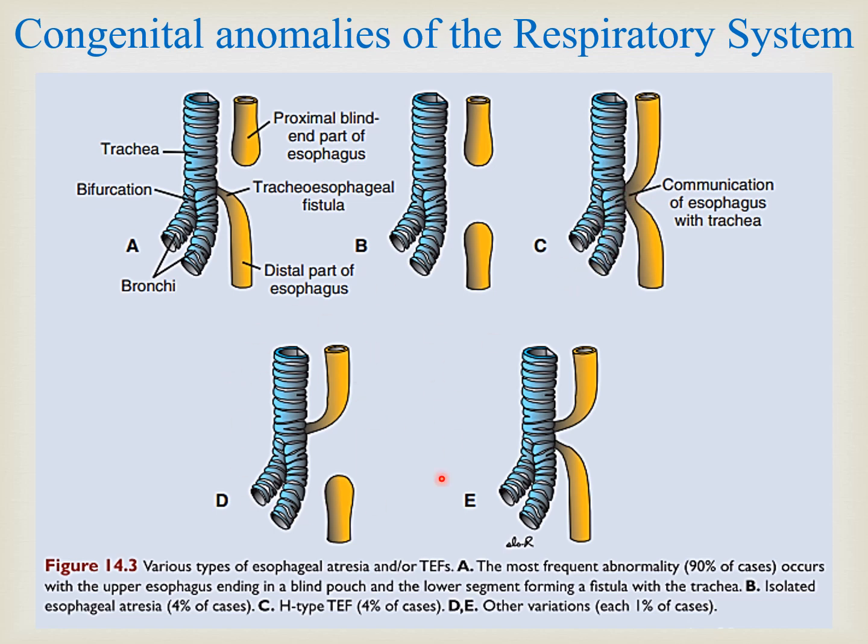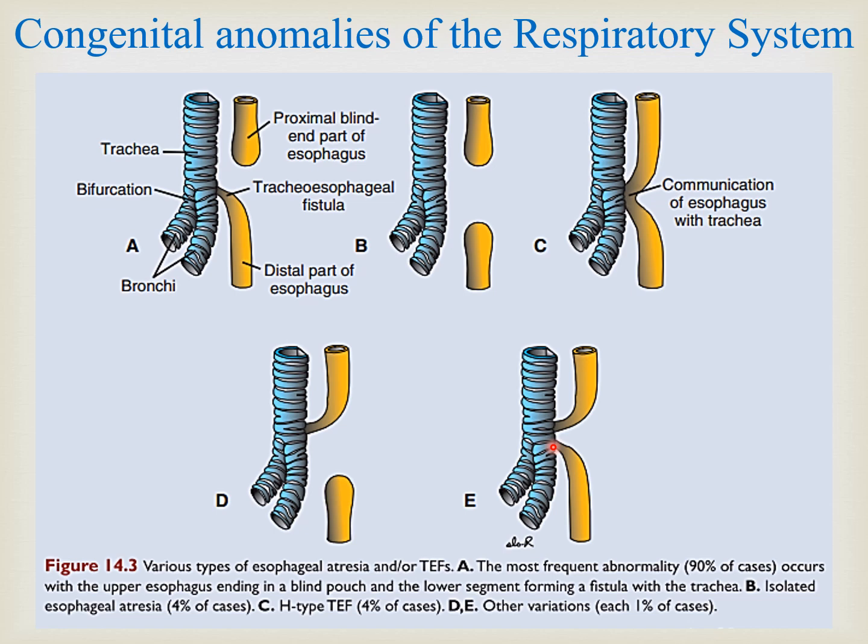In this type of tracheoesophageal fistula, 100% of what the baby takes will go to the respiratory pathway, because proximally a tracheoesophageal fistula is there and distally esophageal atresia is there. And here you can see again there are two fistulas, proximal and distal tracheoesophageal fistula.